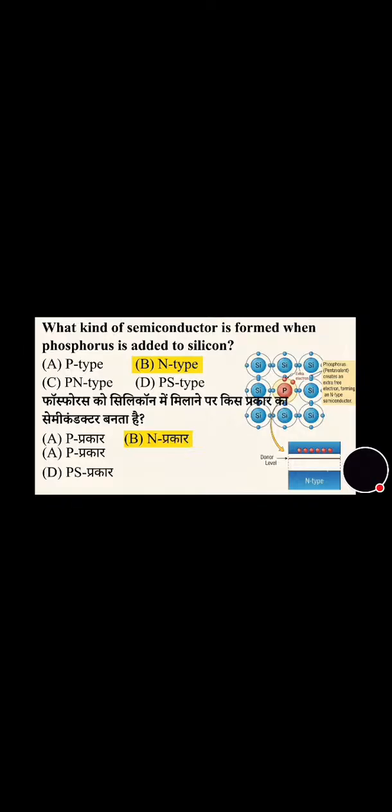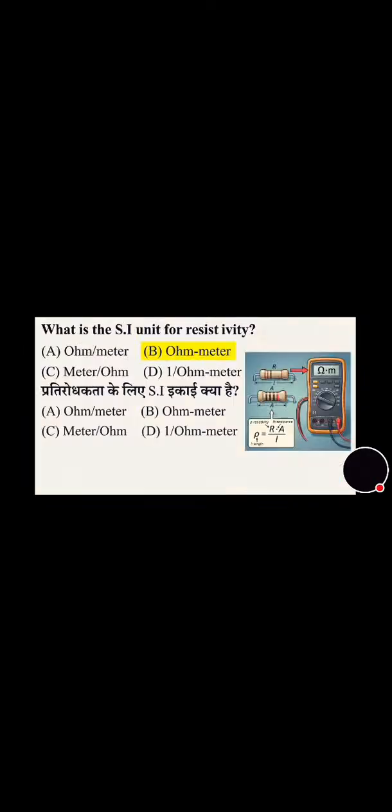Now we will move towards the next question that's on the screen. You can see, what is the SI unit of resistivity? This is a very important question and many times it is repeated in the exams. And option B is correct, ohm meter.